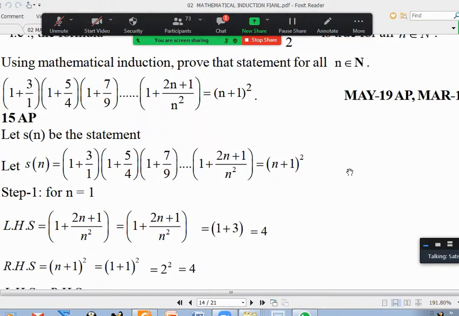All right. The question was: 1 plus 3 by 1, 1 plus 5 by 4, and 1 plus 7 by 9, and so on, up to 1 plus 2n plus 1 by n square. We have to prove it is equal to n plus 1 whole square.